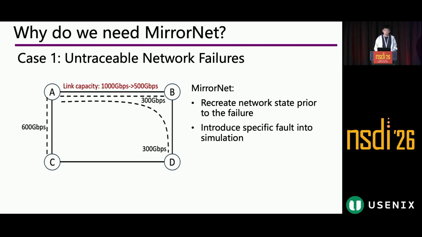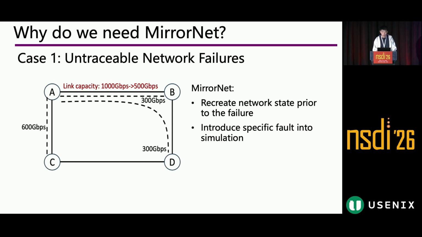For example, this figure shows 4 sites, and each network link segment has a uniform bandwidth of 1,000 gigabits per second. There are multiple tunnels, for example AB, ABD, and AC, each assigned different bandwidth. And an issue of partial link disruption reduced the AB link bandwidth from 1,000 to 500 gigabits per second.